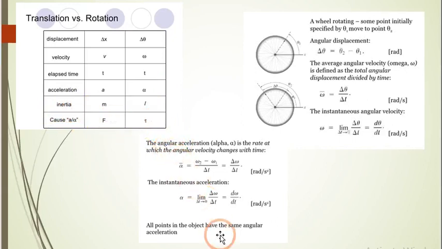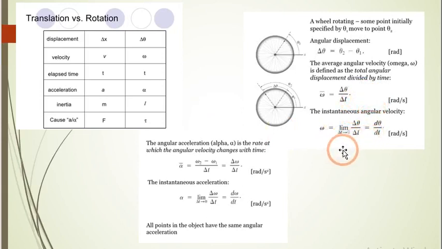Now according to translational motion, velocity is given by rate of change of displacement with respect to time. Same like that, in rotational motion, you can say that rate of change of angular displacement upon time, that is angular velocity, omega is equal to delta theta upon delta t.